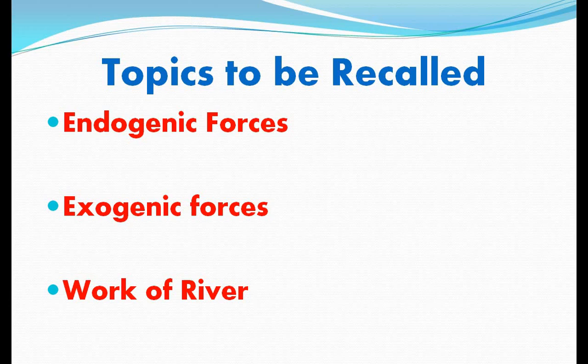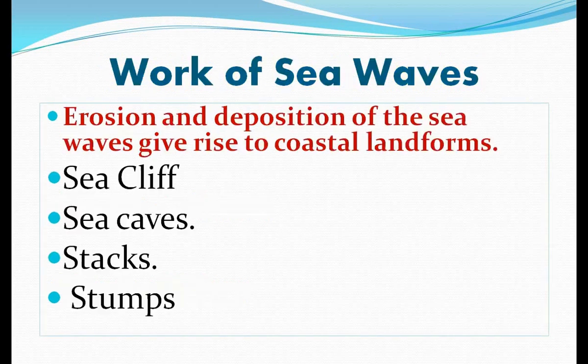So in the first stage, the upper course, the river forms waterfalls. In the second stage, it forms meanders and oxbow lakes. In the third stage, at the mouth or end point of the river, it deposits all the material carried by it, and in this way it forms deltas. Understood? Now we will discuss today's lecture, in which the first topic is work of sea waves.